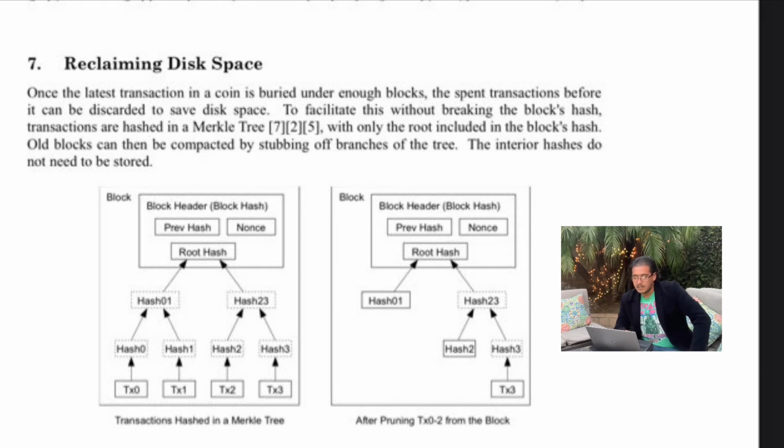So as you can see here, transactions hashed in a Merkle tree is on the left, and on the right diagram, after pruning transactions 0 to 2 from the block, it goes on. So it gets quite complicated here. If you can understand this, you are a true programmer.